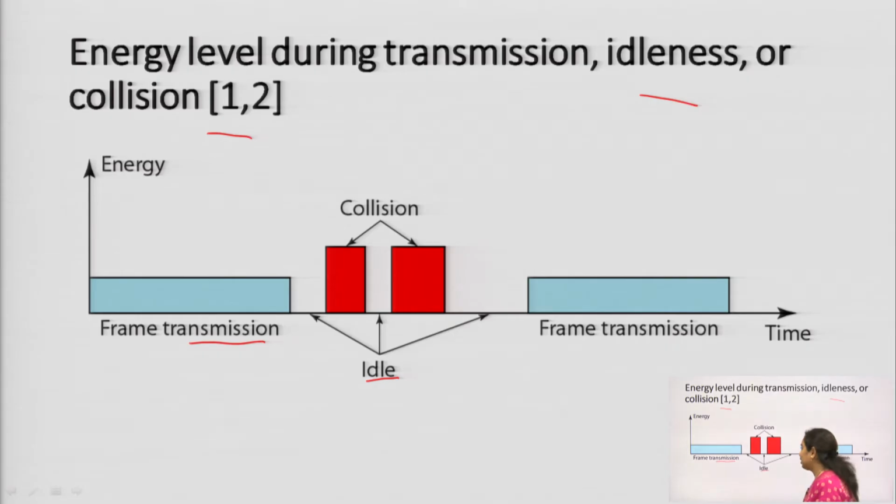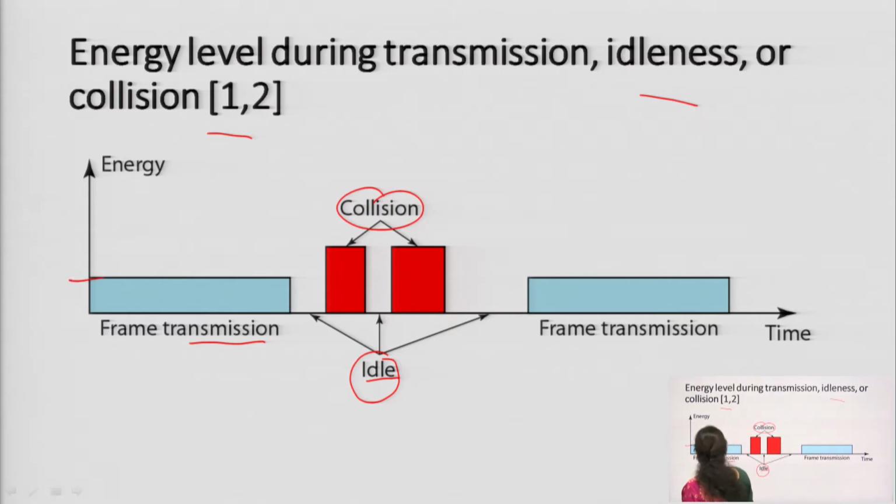Now, you can see that in this frame transmission duration, the energy is quite low as compared to the duration when the collision has taken place.